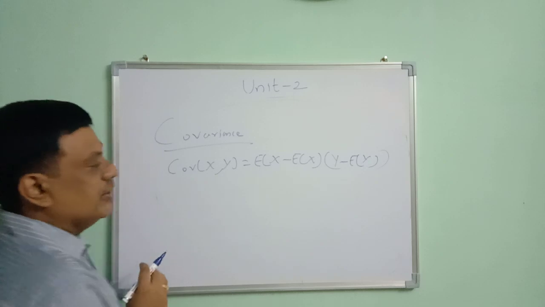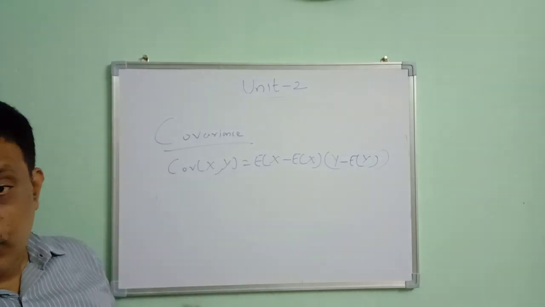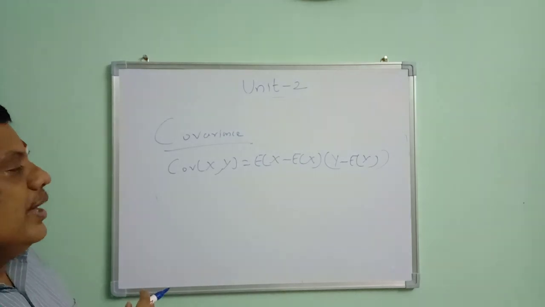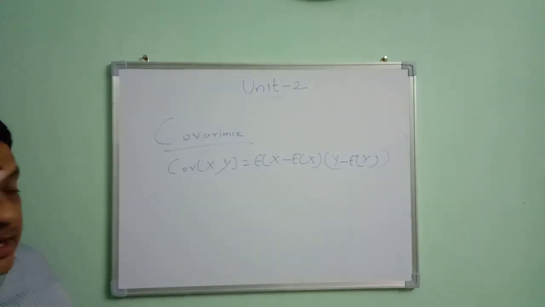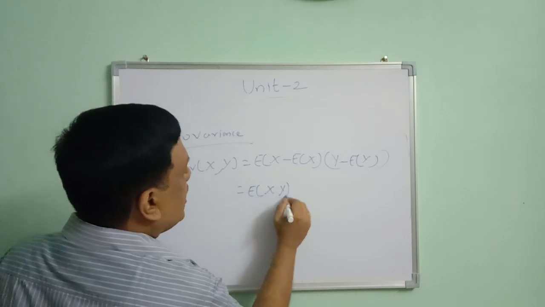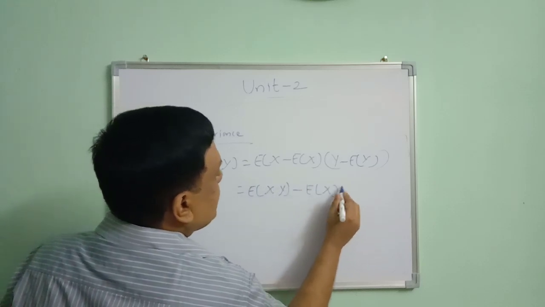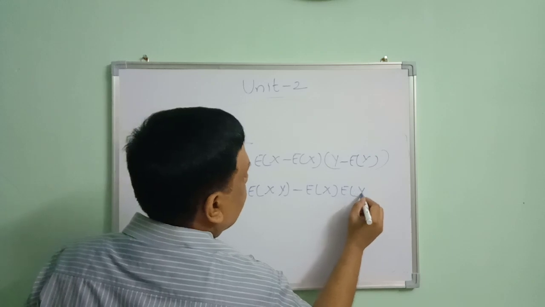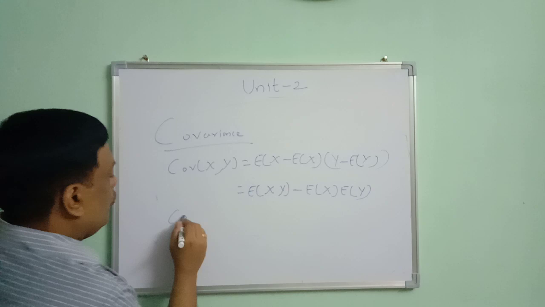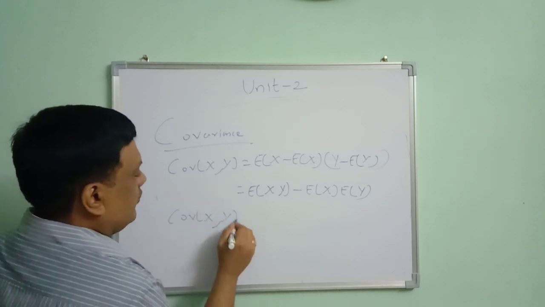This is the basic definition of covariance of x and y. When you expand this, you get expectation of xy minus expectation of x into expectation of y. If x and y are independent random variables, then covariance of x comma y is equal to 0.